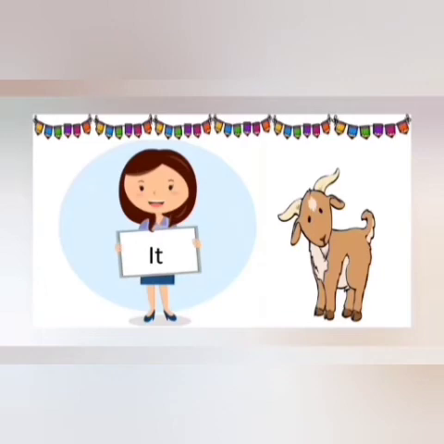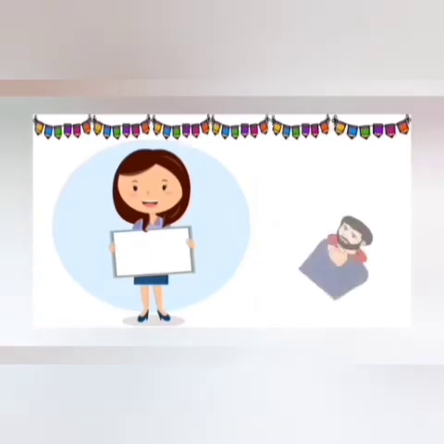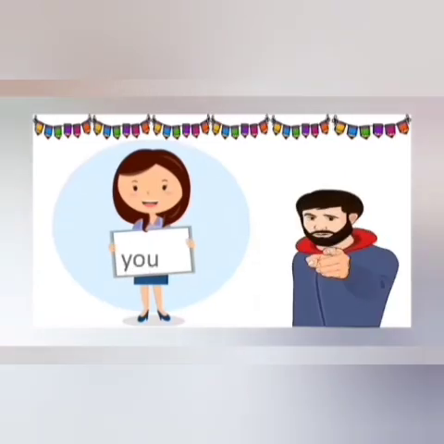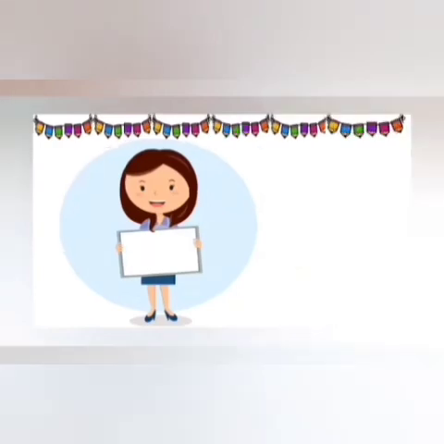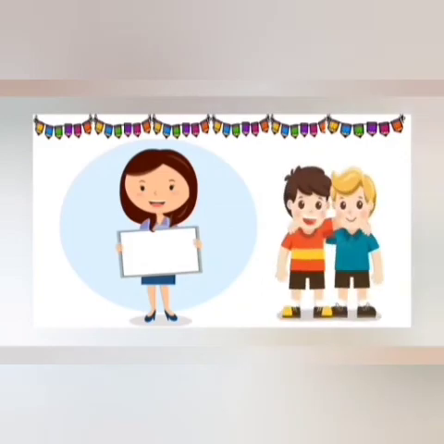Now our next picture is this. Look at this man. He is pointing at you. So you is the pronoun which he is denoting. Now look at these boys. They are showing their group. That means they are denoting the pronoun we.